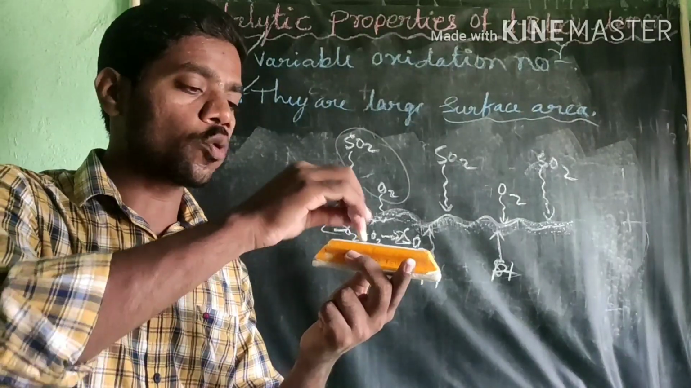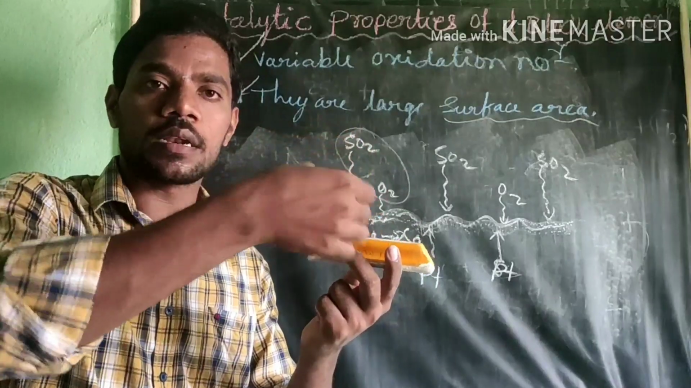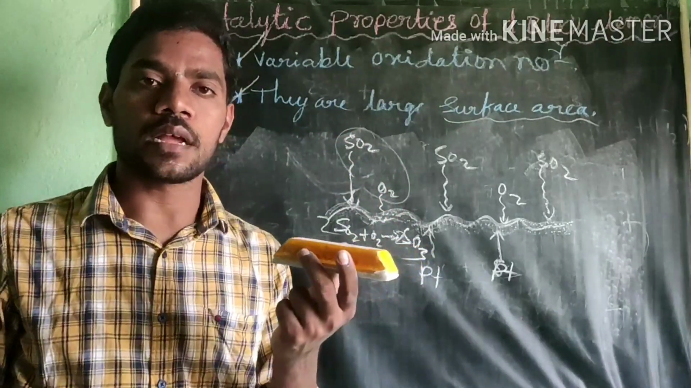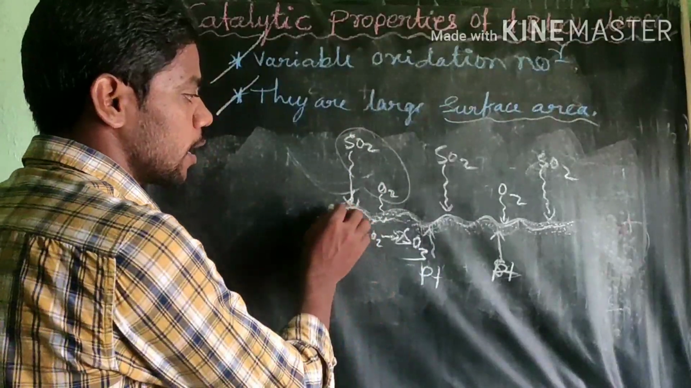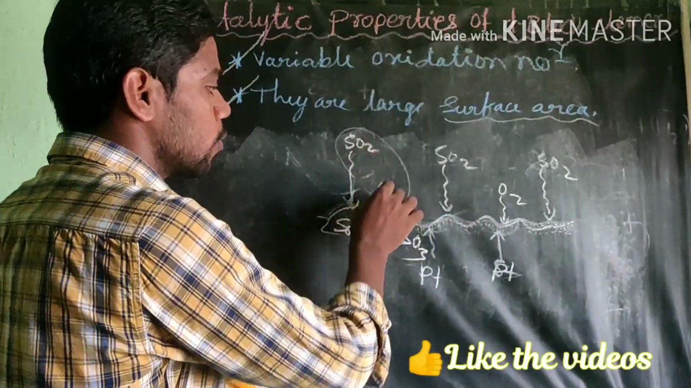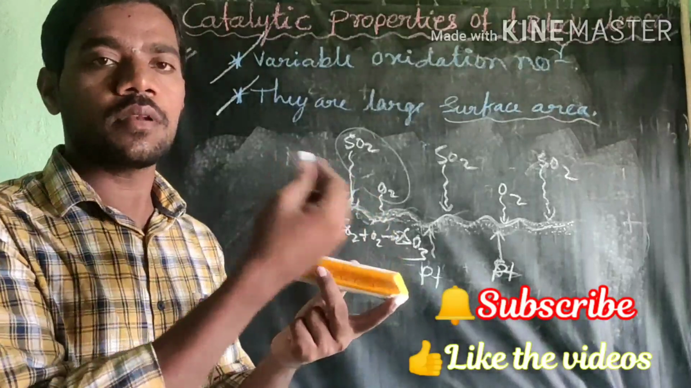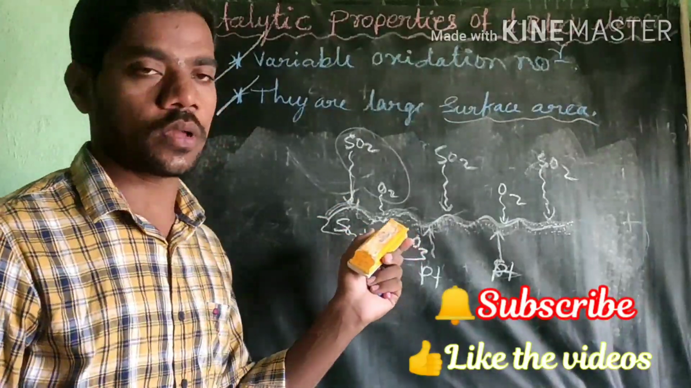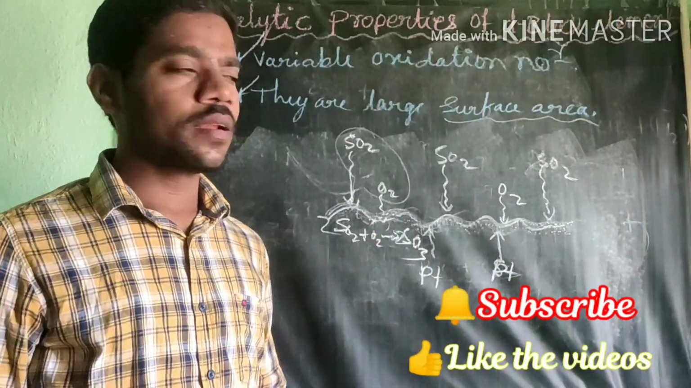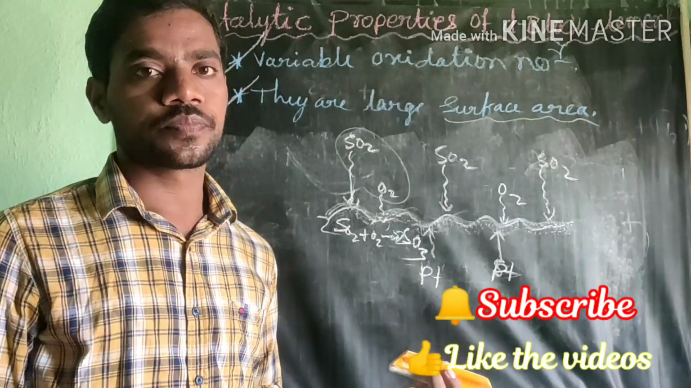Therefore, they accumulate the molecules, and after that the reaction takes place. Therefore, these have a large surface area. First they accumulate the molecules on the surface. Thereby, on the surface only the reaction takes place and forms a new product. That is SO3. There are so many examples.